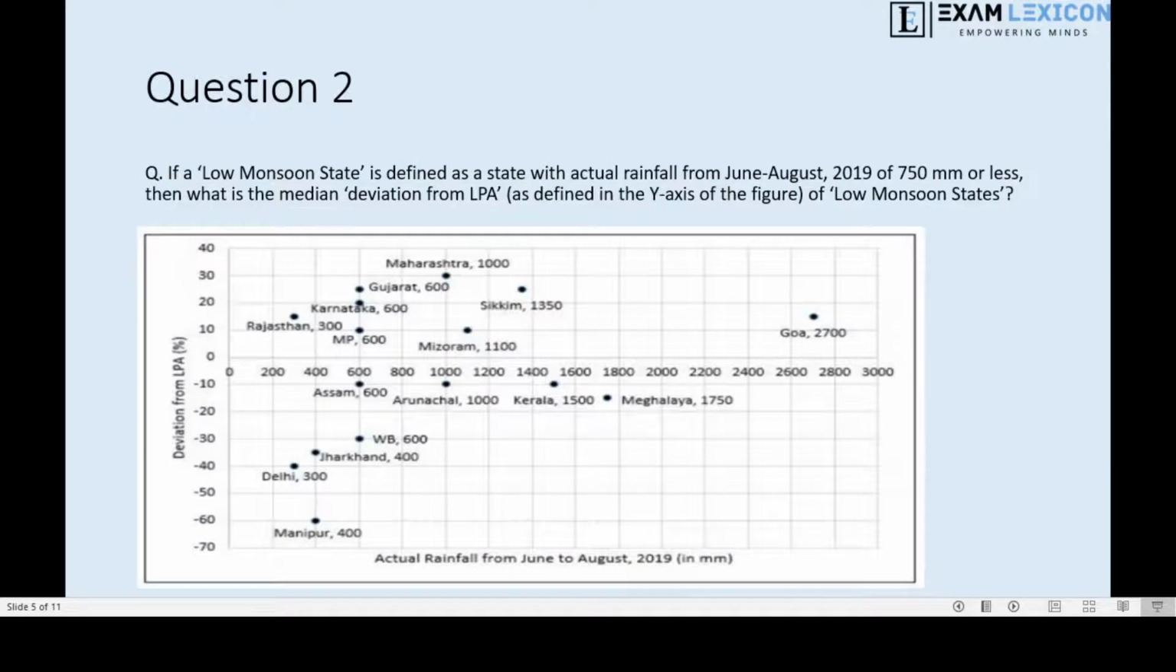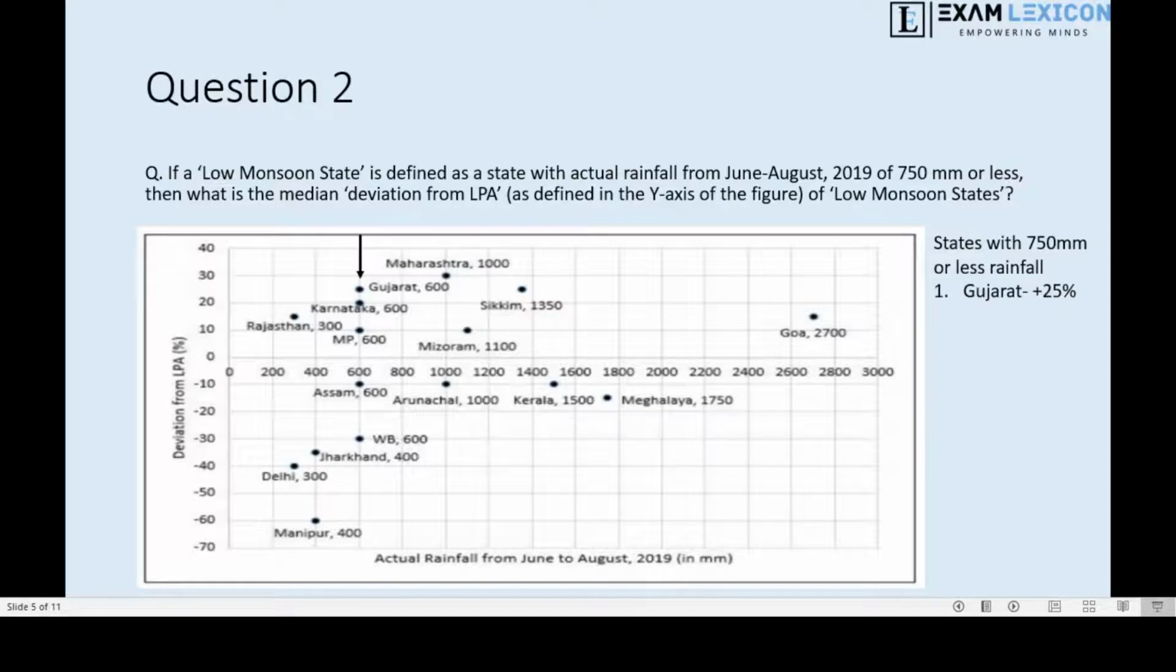Okay. Second question. If a low monsoon state is defined as a state with actual rainfall from June to August 2019 of 750 mm or less, then what is the median deviation from LPA of low monsoon states? Okay, then again, let's just start by listing down all the states with 750 mm or less rainfall in 2019. Okay, and along with it, let's just start noting their deviations from 2018 as well.